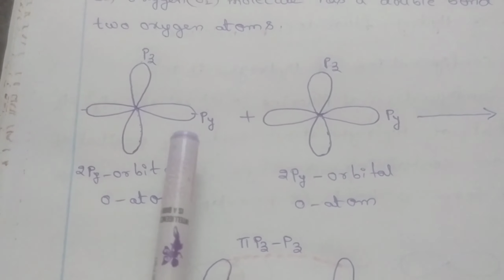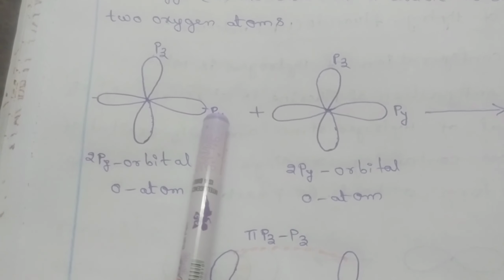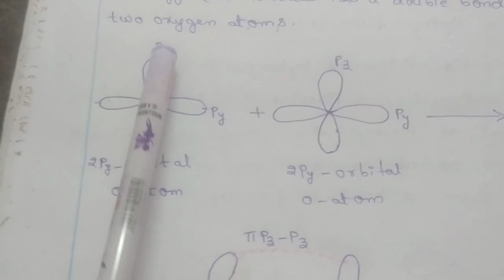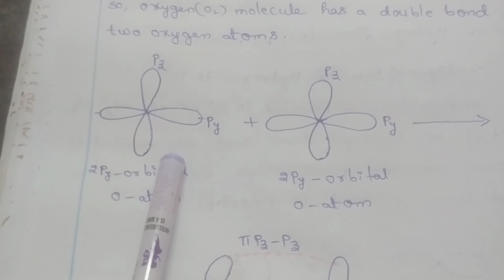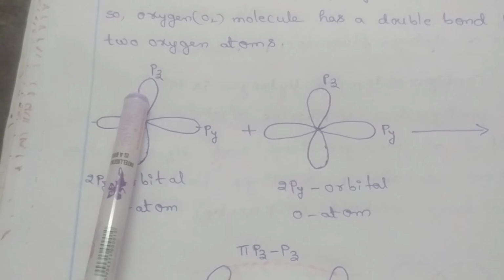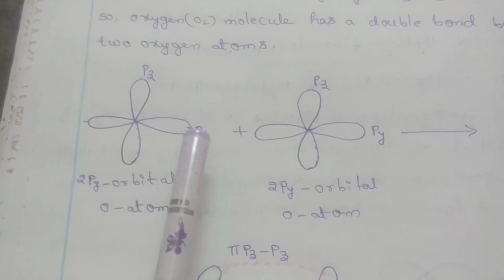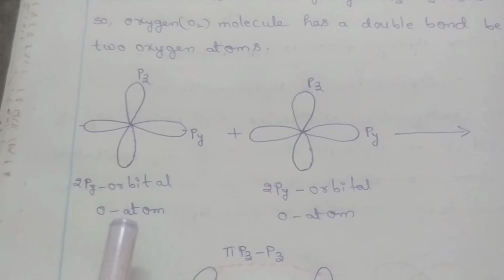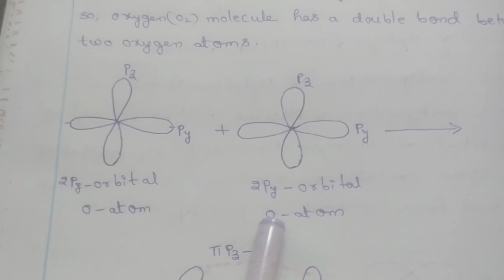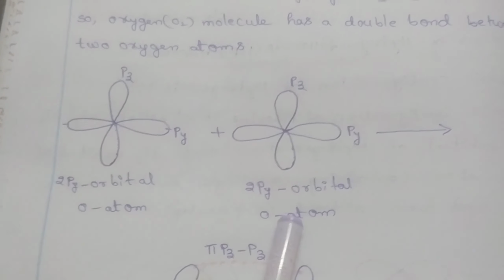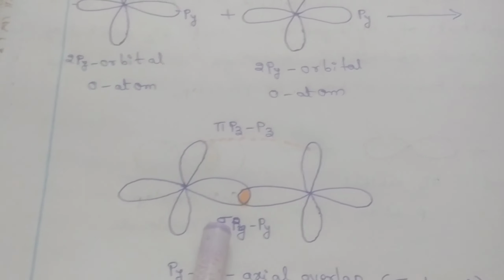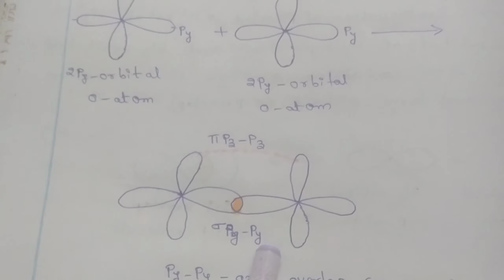When we observe here, this is the py orbital of one oxygen atom. This is the pz orbital of the same oxygen atom. These pz orbitals are half-filled. Now the overlapping takes place between the py orbital of the first oxygen atom and the py orbital of the second oxygen atom, and axial overlapping takes place and forms a sigma py bond.